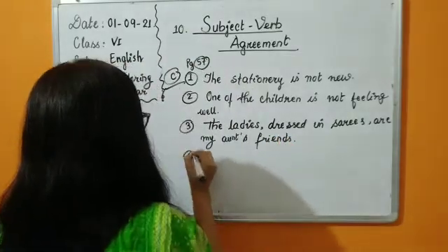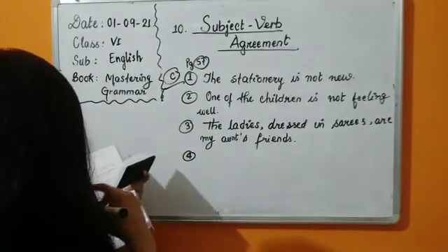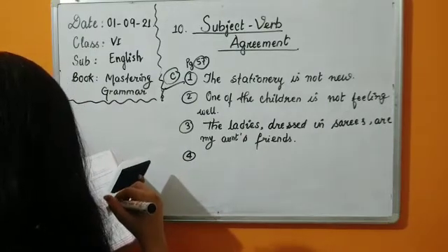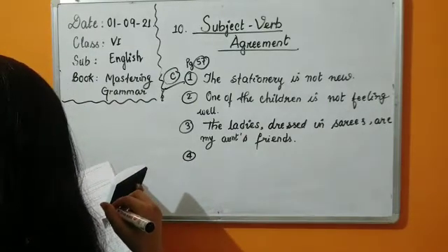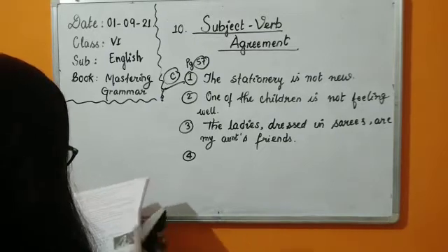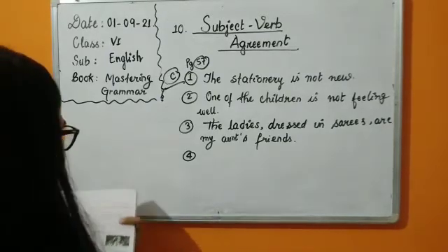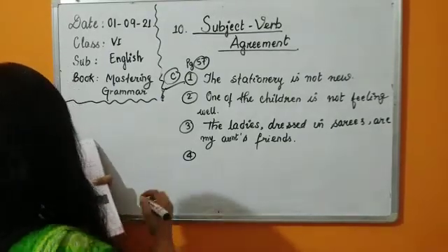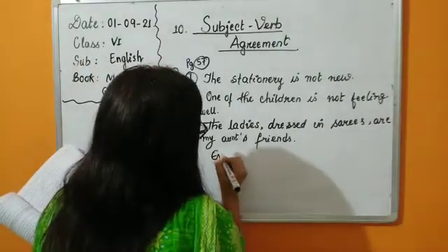Number 4, every villager is contributing for the construction of new roads. So children, this is correct. Here you will need no correction, so you are going to write it this way only, because with every we use singular only.